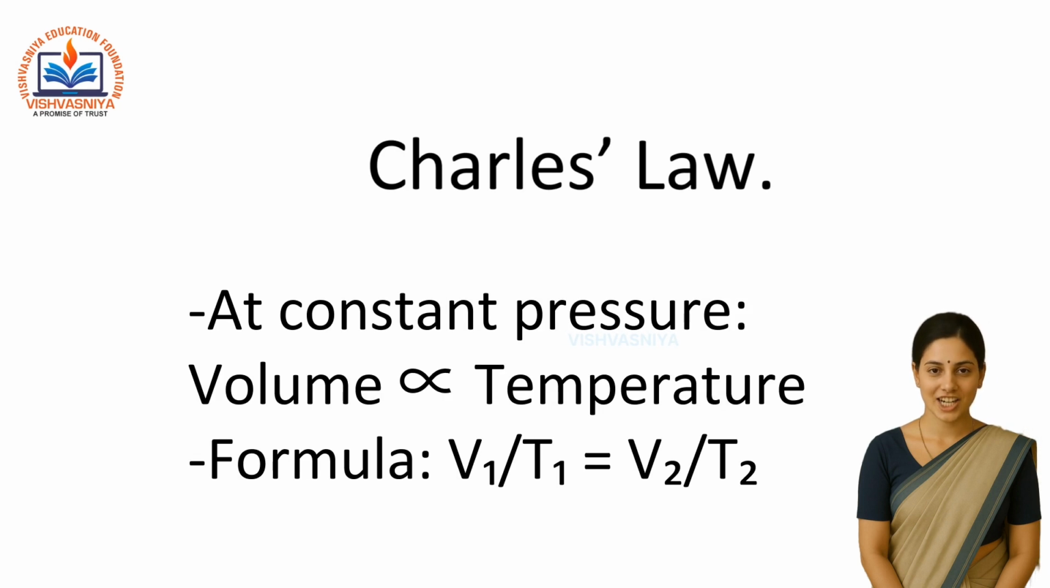Charles' law. At constant pressure, volume is directly proportional to absolute temperature. V is proportional to T, or V by T equals constant. So, V1 by T1 equals V2 by T2. Application example, when a hydrogen balloon is heated, it bursts because the gas expands. Also, the chapati puffs up due to gas expansion inside.